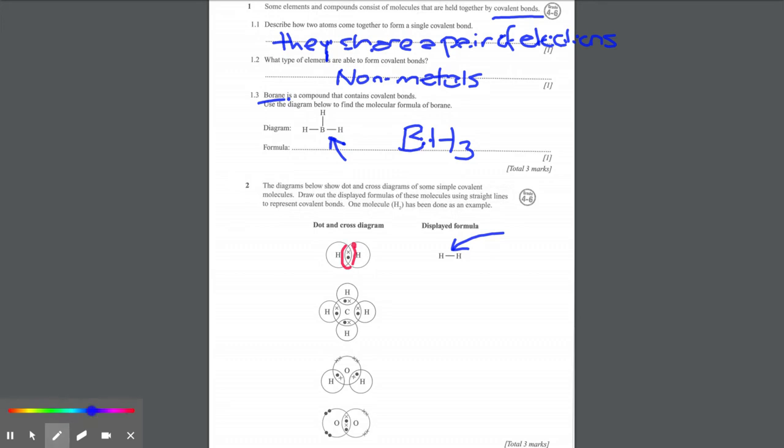What you'll notice is that you have a singular bar, and a singular bar represents a single covalent bond, which is the sharing of a pair of electrons. So two electrons represents one singular bar. With methane, which is this CH4 molecule, carbon is surrounded by four hydrogens. Each of these is a singular covalent bond, one pair of electrons, 2, 3, 4 pairs of electrons, giving us a carbon with four sticks around it and four hydrogens.